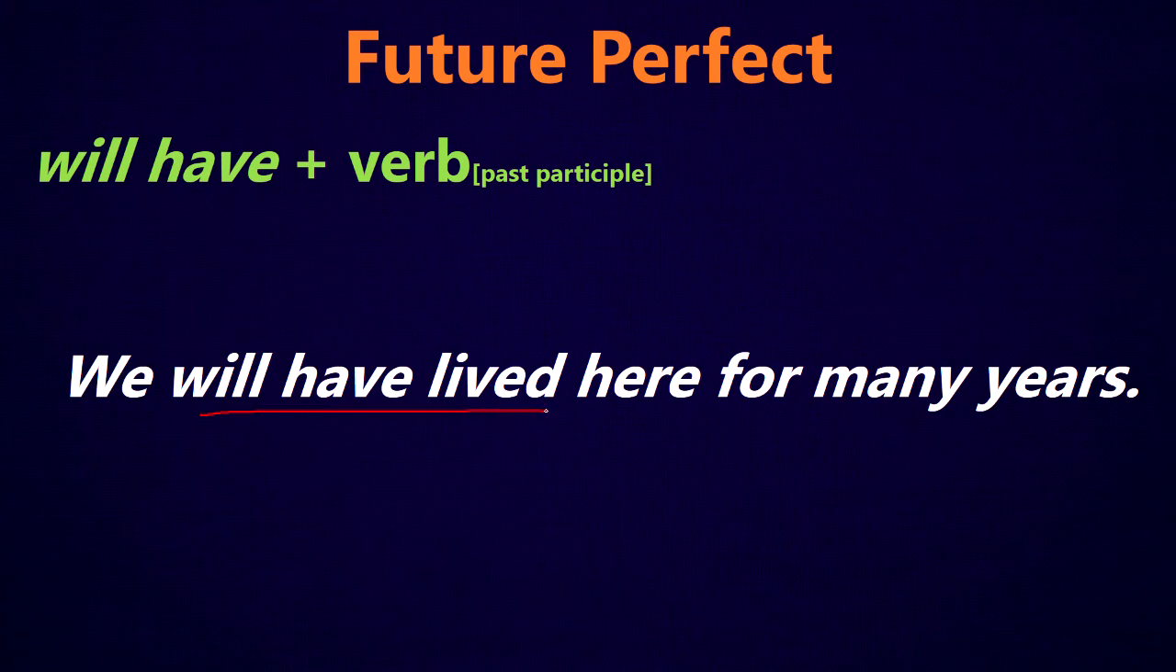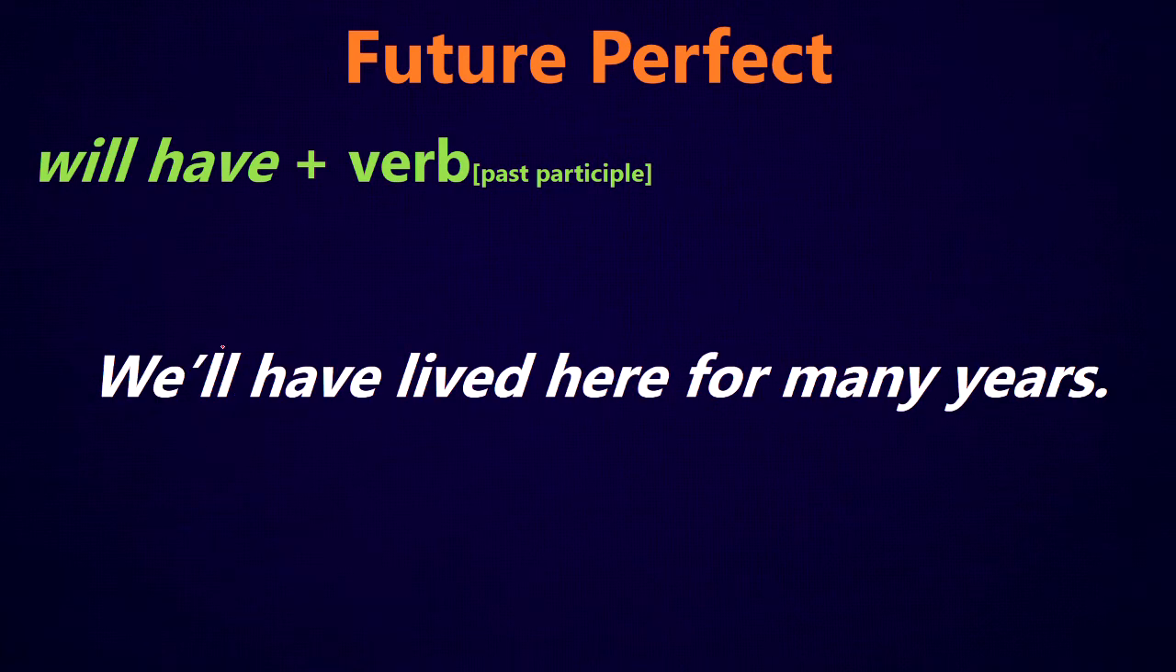is using, again, live as the main verb. For the main verb, we're using the past participle form, which for many verbs is just the ed form. Lived, worked, walked, talked. But for be, the past participle will be been. So we will have been here for many years.